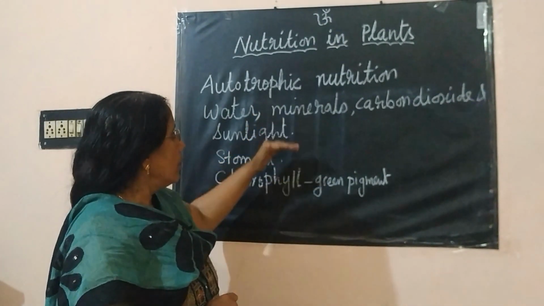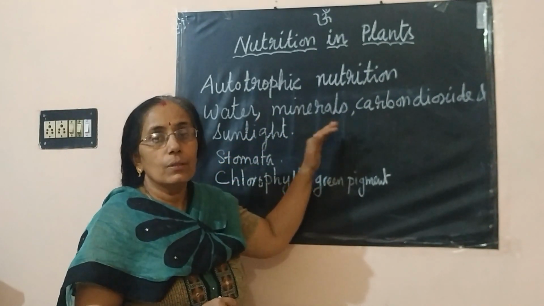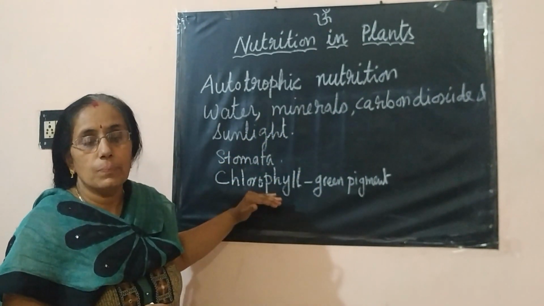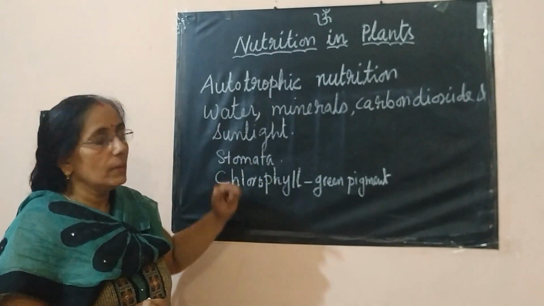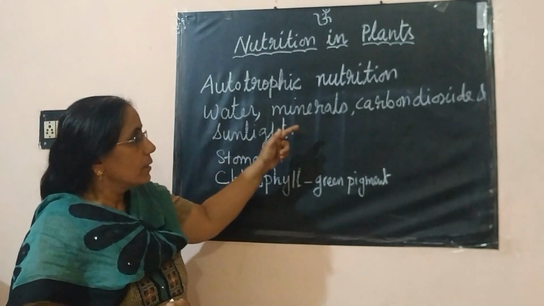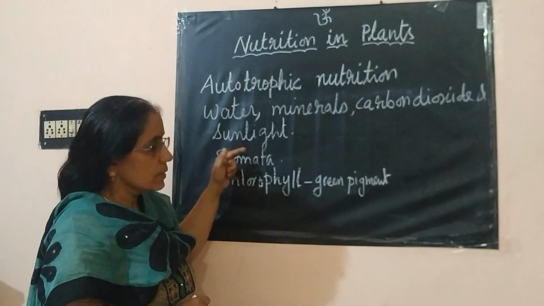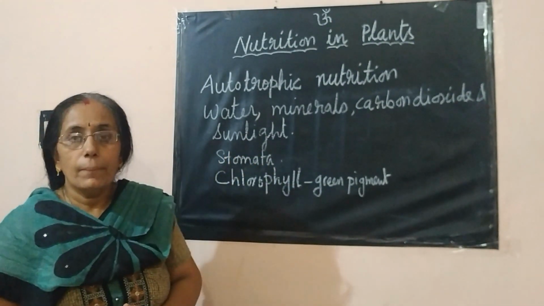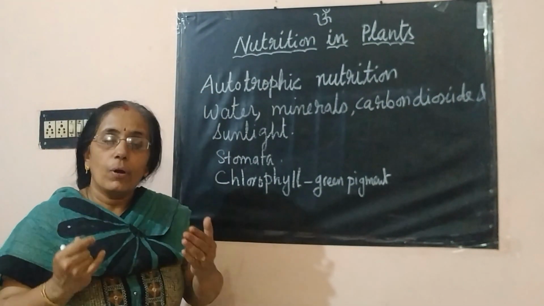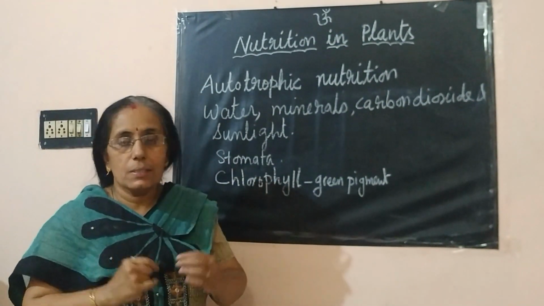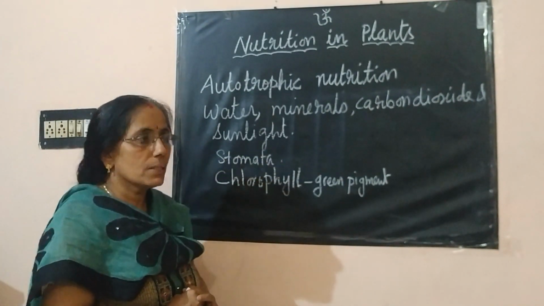So this way all the raw materials are reaching the plants, exactly speaking the leaves of a plant. And when these raw materials combine together in the presence of sunlight, they make carbohydrate and give out oxygen. This reaction can be represented as